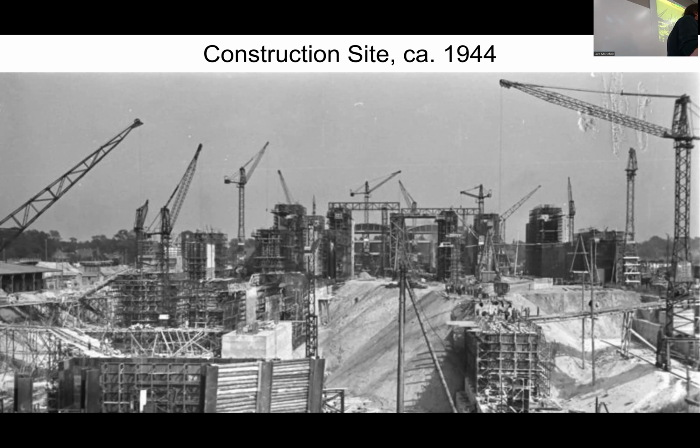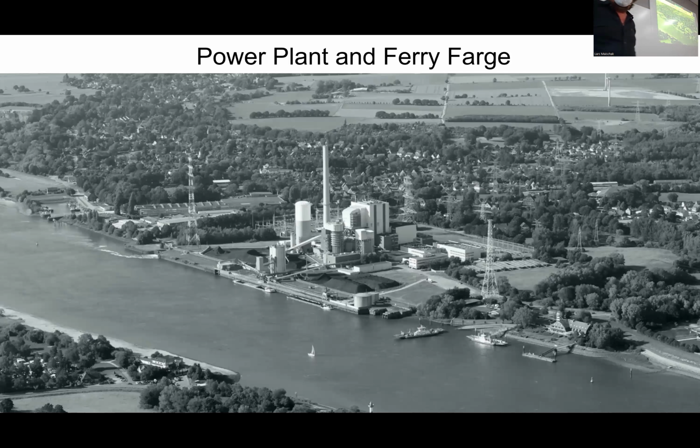But in the West, it looked like it was possible to hold back the Allies if only you cranked out enough submarines that could also go undetected by the new generation of destroyers with sonar, depth charges, and so forth. Further down the river, here you have a power plant that was already in place at the time, just for context of how, in spite of what I was saying earlier, the landscape is shaped by farming. Nevertheless, industry is already a major presence. So it's not like the Nazis brought industrialization here.